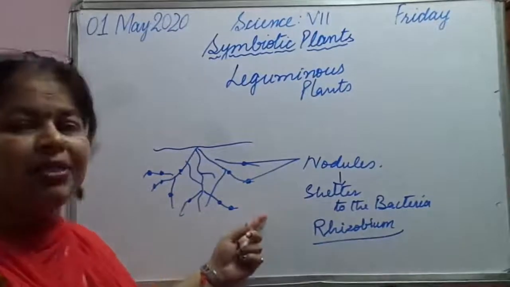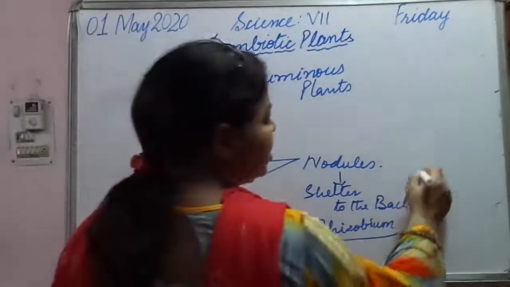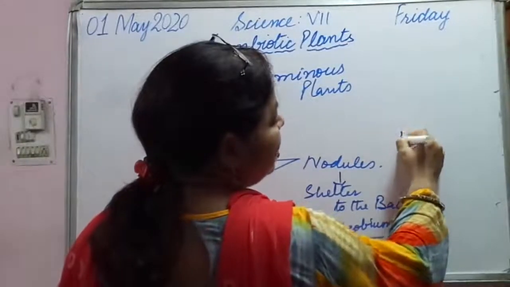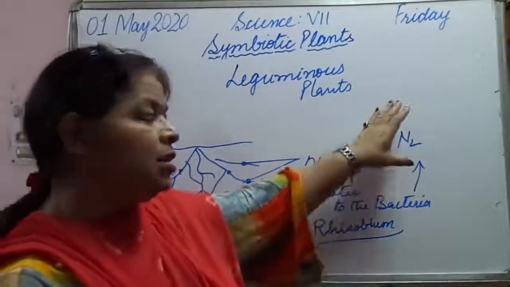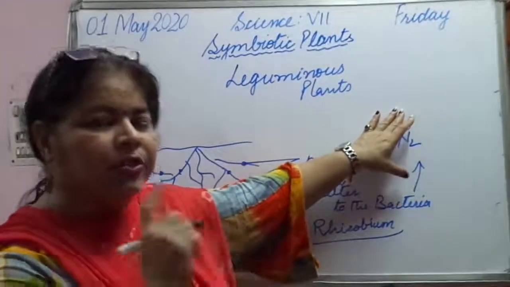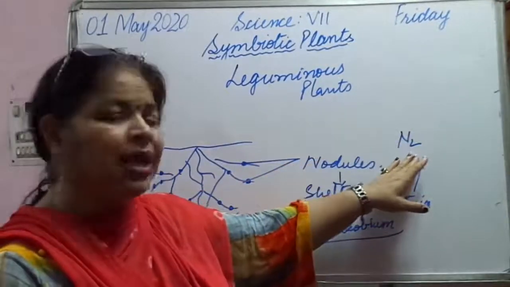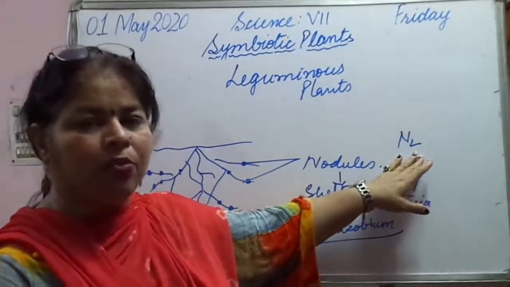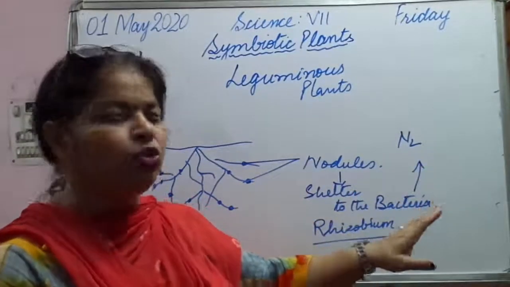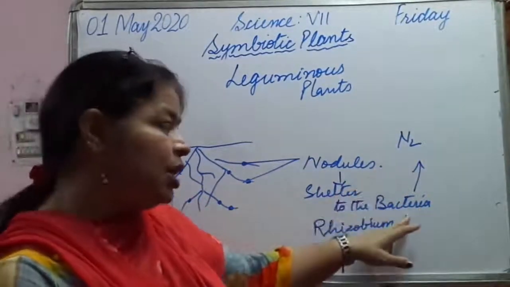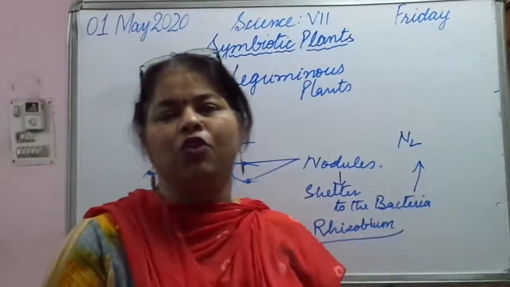So how is the bacteria helping? Bacteria actually converts elemental nitrogen. You know that Earth's atmosphere contains 78% nitrogen and 21% oxygen. So this nitrogen, which is in the elemental form, is of no use for animals as well as plants. So plants in which bacteria are living convert this nitrogen into usable forms.